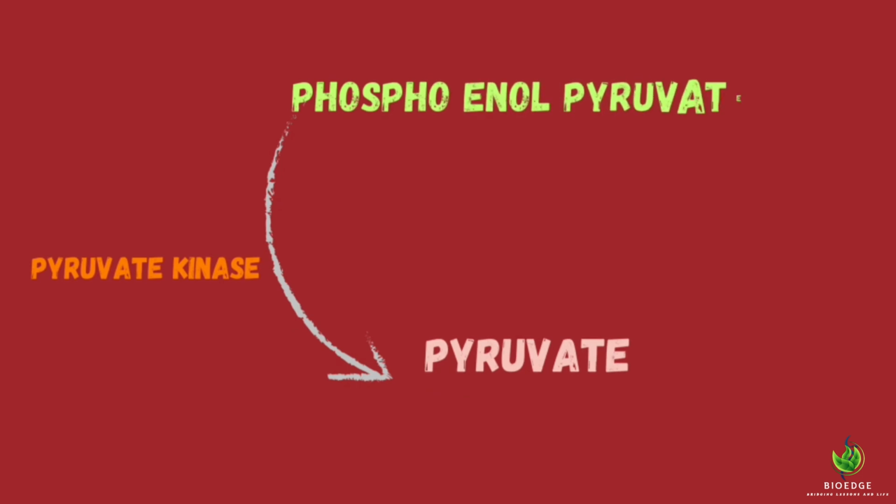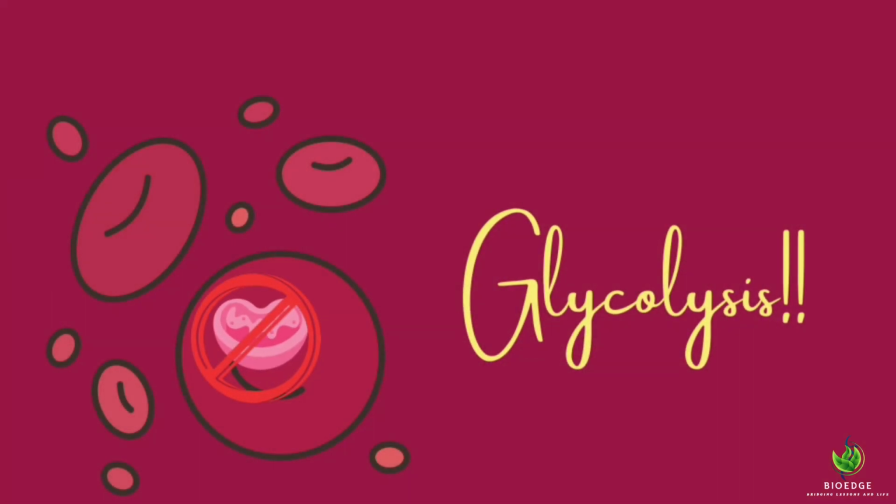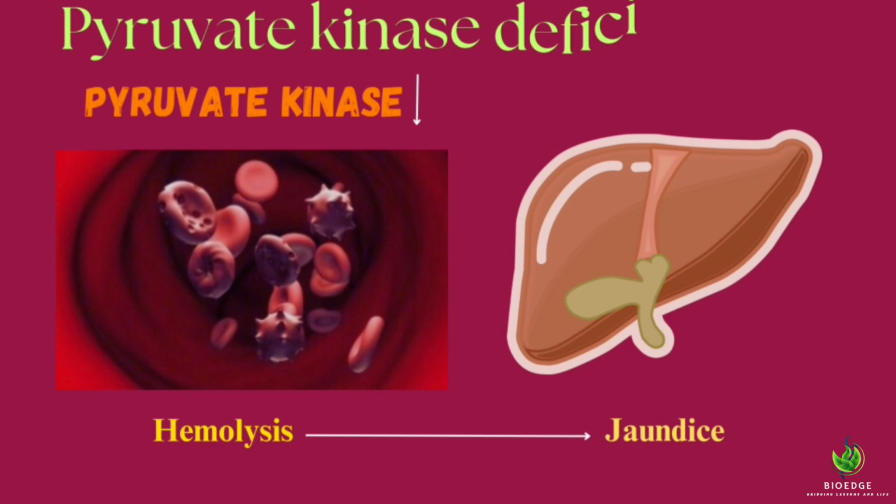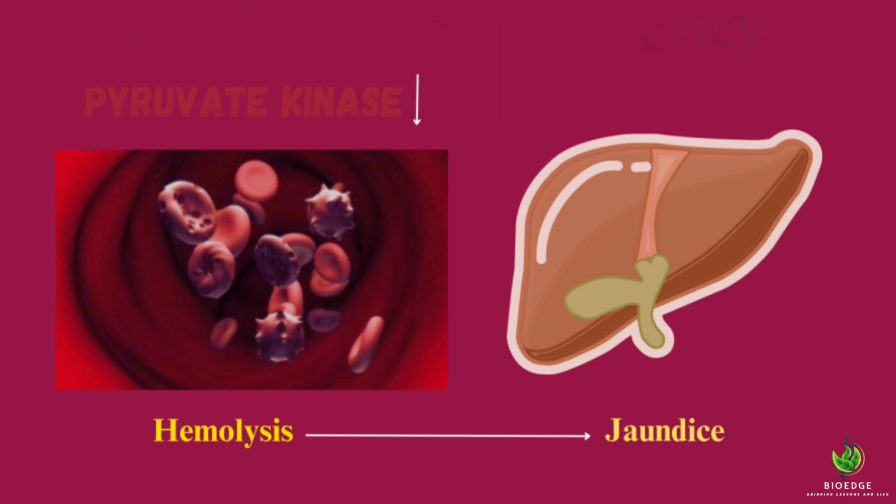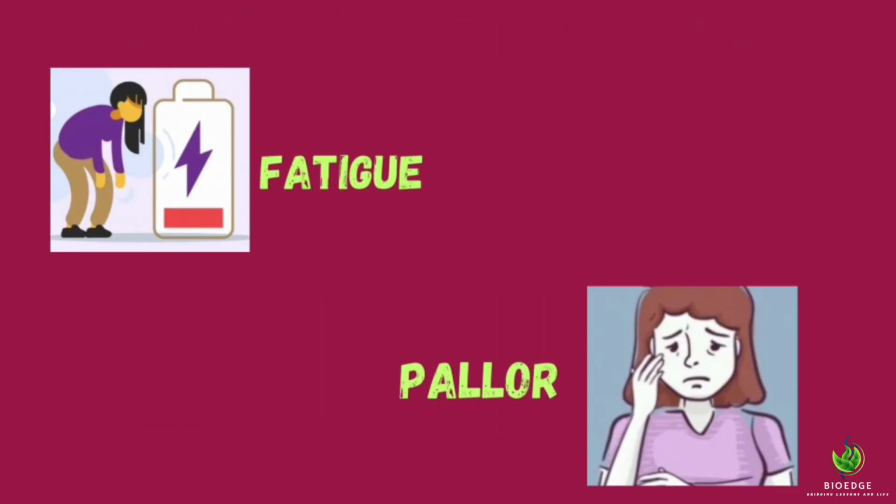Phosphoenolpyruvate is converted into pyruvate with the help of the enzyme pyruvate kinase. It is an important enzyme in the glycolytic pathway. Red blood cells do not have mitochondria, so they are dependent on glycolysis. Pyruvate kinase deficiency causes low RBC glycolysis. Low ATP affects the sodium-potassium ATPase pump and leads to membrane damage, lysis, and hemolytic anemia. The symptoms of pyruvate kinase deficiency are fatigue and pallor.